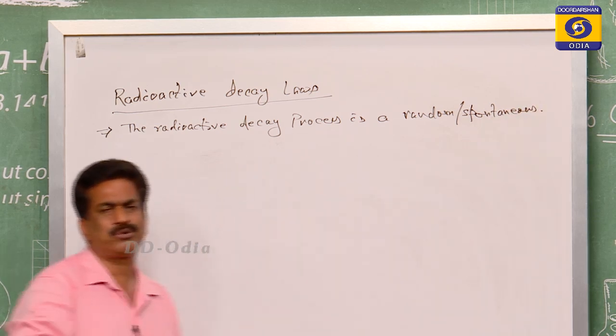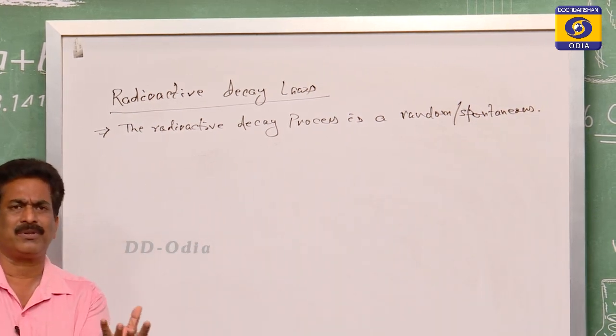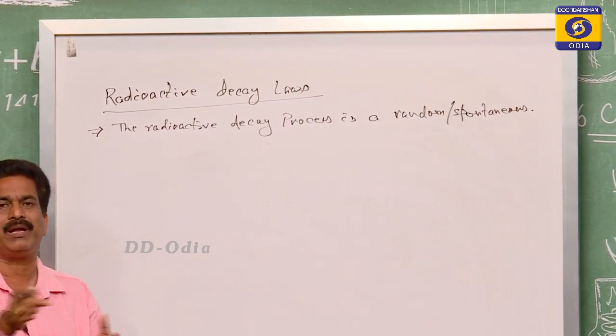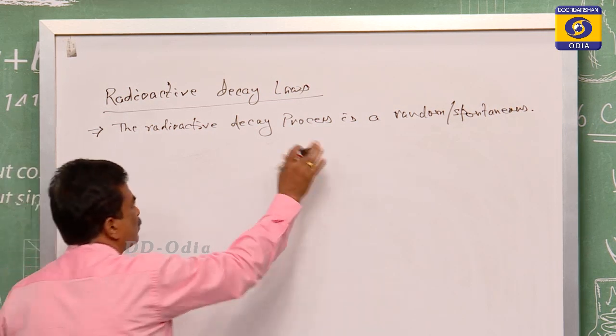It is a random process, meaning out of the 100 nuclei, which nucleus will start to decay at what time is random. The first one is that.